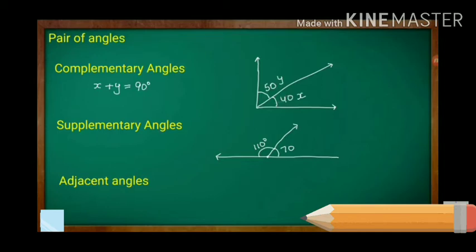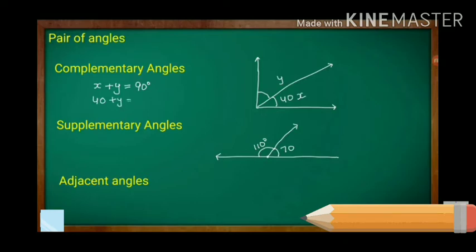Here we need to calculate the value of y, because we don't know the value of y but we know the value of x, that is x is equal to 40 degree. These angles are complementary, so the sum of both angles measures 90 degree. Therefore x plus y is equal to 90 degree.